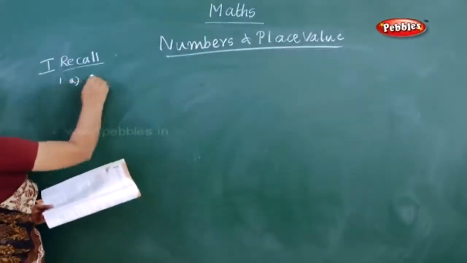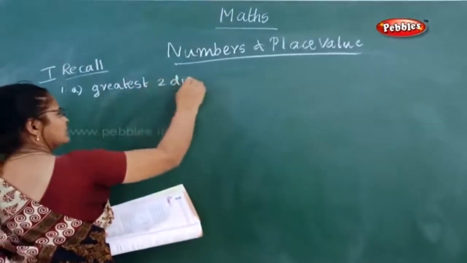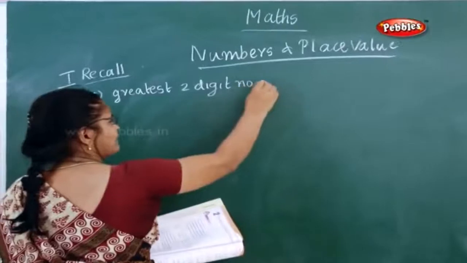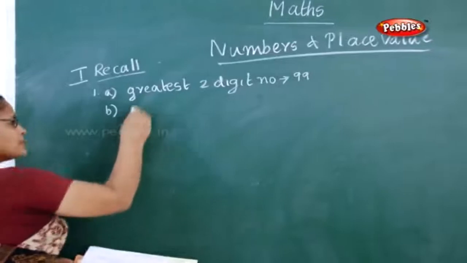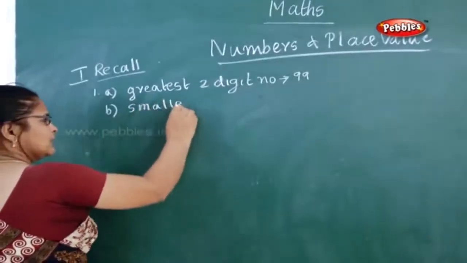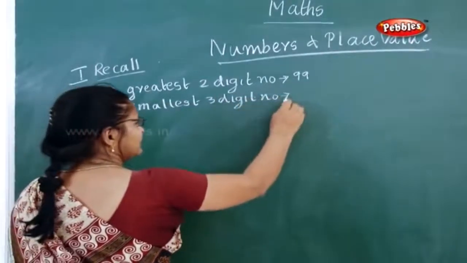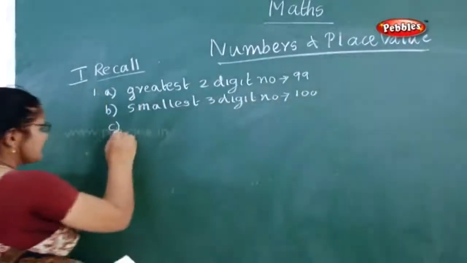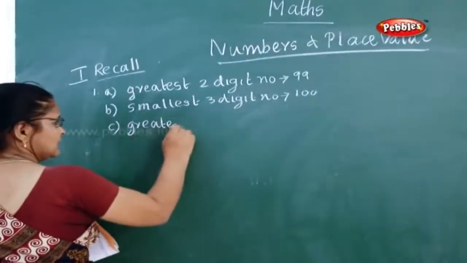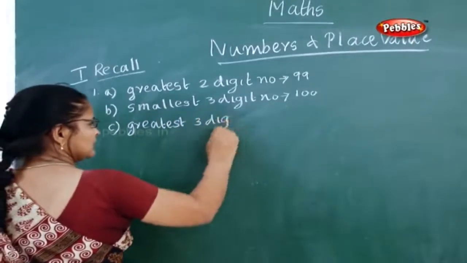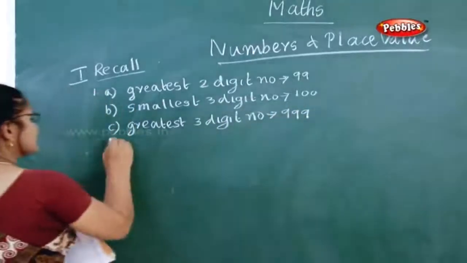The greatest 2-digit number. What is the greatest 2-digit number? 99. Now second question, the smallest 3-digit number. It is 100. Now what is the next question? The greatest 3-digit number. It is 999.